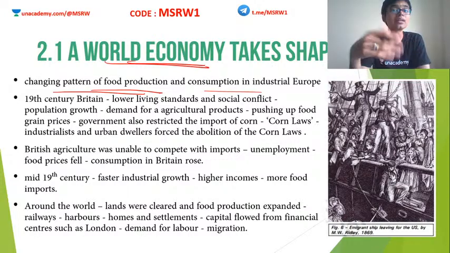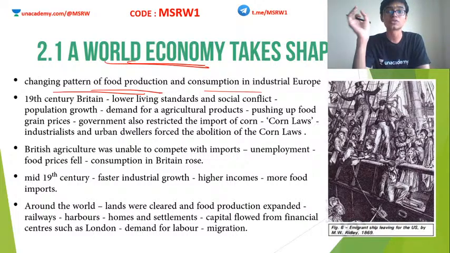Around this time, after industrialization, most of the food products came from other parts of the world. Earlier, Britain had a sufficient amount of agricultural land in order to create its own food. But as a part of industrialization, as a part of this change in social habits, they actually had to depend on food coming from other parts of the world.